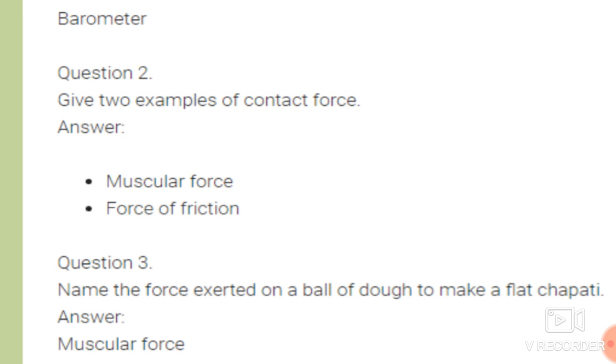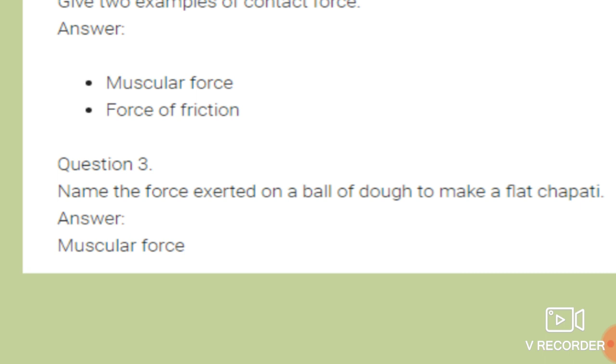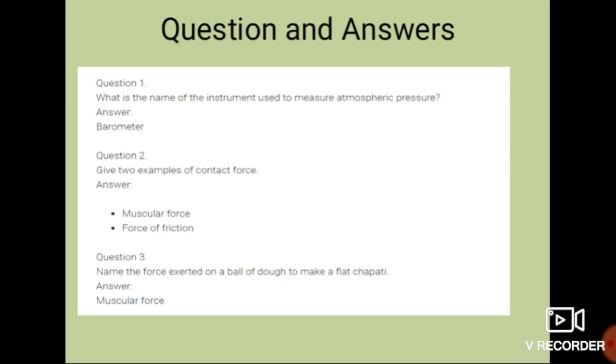Okay, students. Now question number 3. Name the force exerted on a ball of dough to make a flat chapati. Whenever you have to make a flat chapati, what will you do? You will apply a force on the ball of dough so that you can make the flat chapati. So what type of force is exerted over there? Yes, students, muscular force. There muscular force is applied. Now the next question is there.